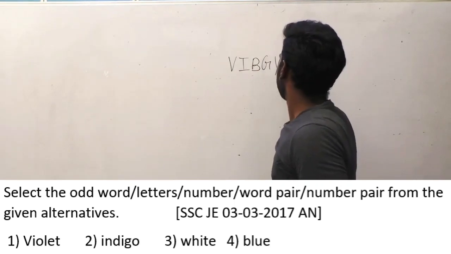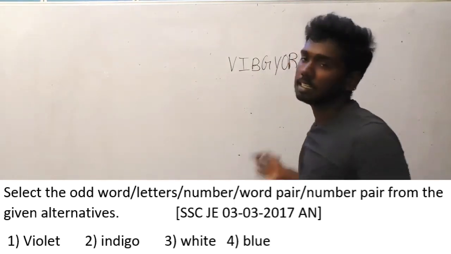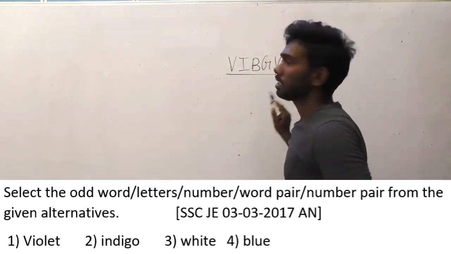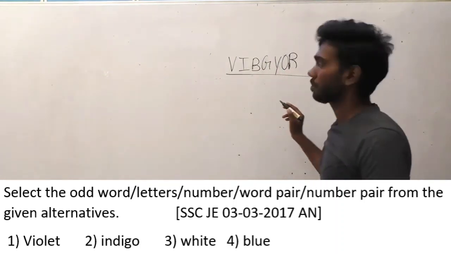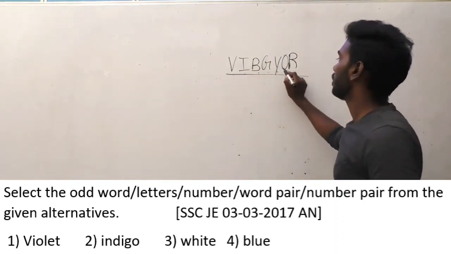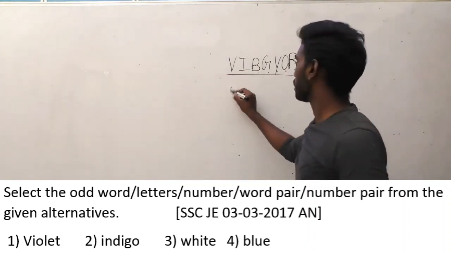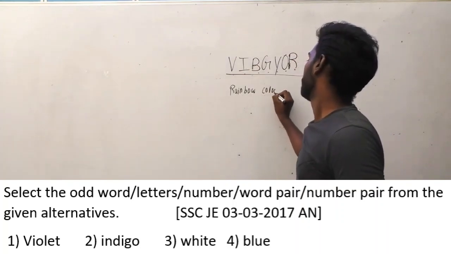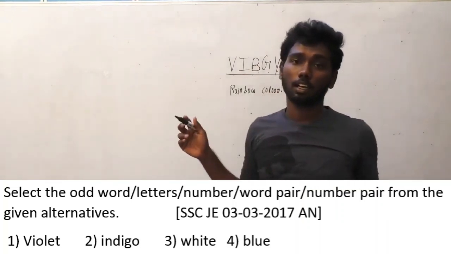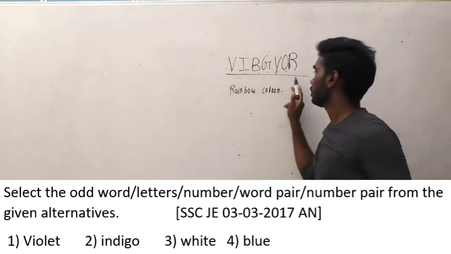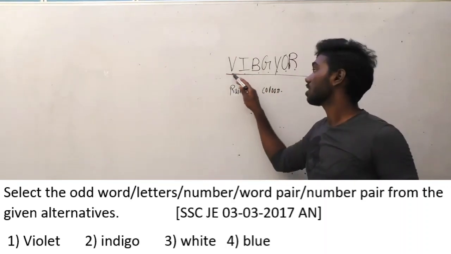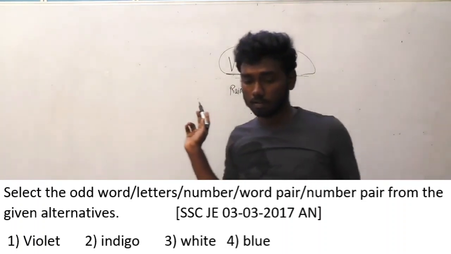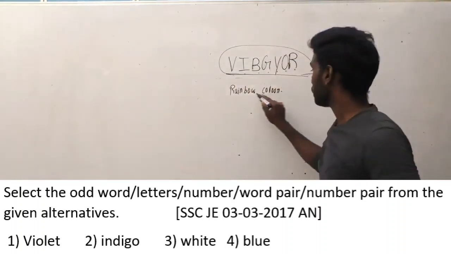VGR. Because the options can also be changed, I am writing this on the board. VGR means everybody knows this. What do you mean by VGR? Violet, indigo, blue, green, yellow, orange, red. These are rainbow colors. So obviously remember this order. It need not be in the same order also. To remember these colors easily, we follow this trend called VGR, and it is rainbow colors.